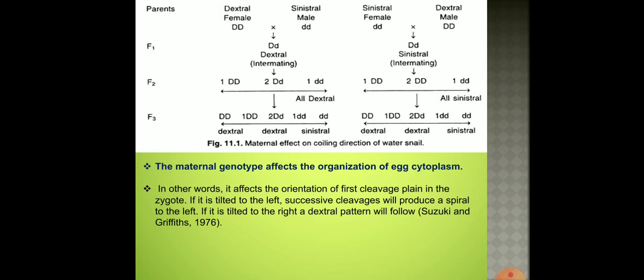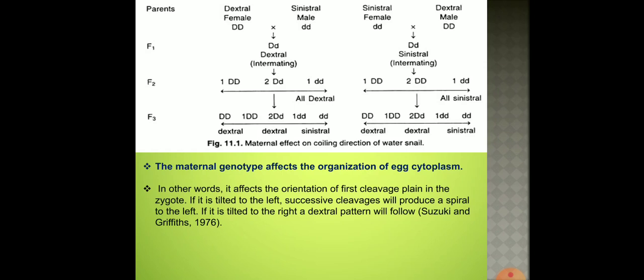So here the maternal genotype affects the organization of the egg cytoplasm. In other words, it affects what? The maternal cytoplasm, the cytoplasm which is contributed by the egg. It affects the orientation of the first cleavage plane in the zygote.